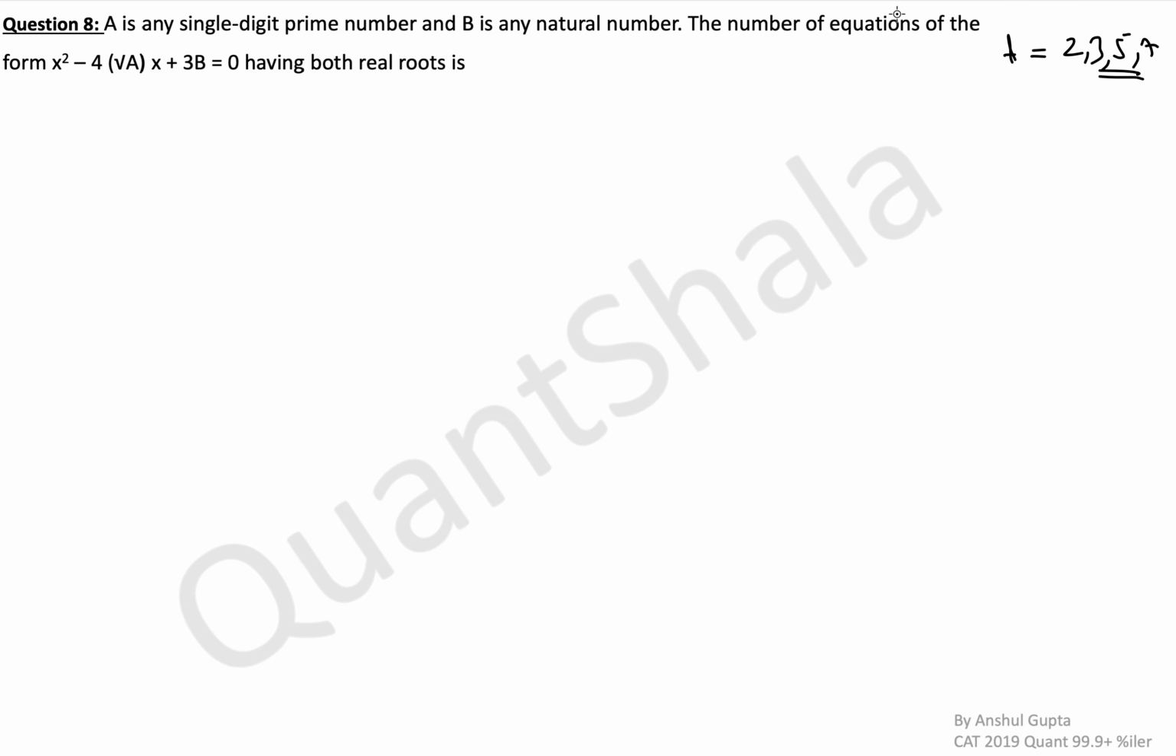The number of equations of this form having both real roots. Okay. It's a simple quadratic equation, only the coefficient is under the root. If x was under the root, that would have been a problem for us because it would not have been a pure quadratic equation. Here the equation is pure quadratic, so having both real roots means discriminant greater than or equal to 0. What is the discriminant? b square, which means 16a, minus 4ac, which means 12b. Okay, greater than or equal to 0.